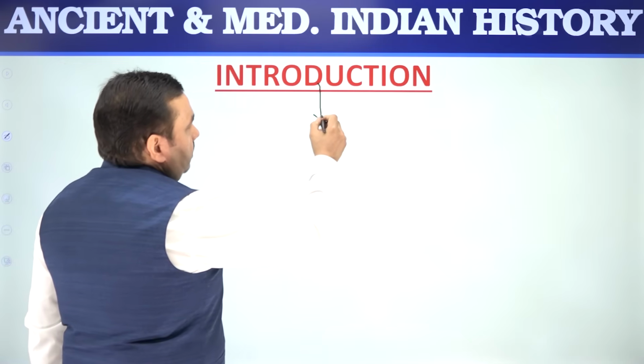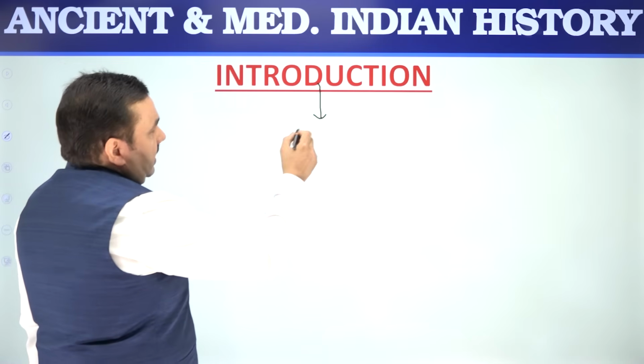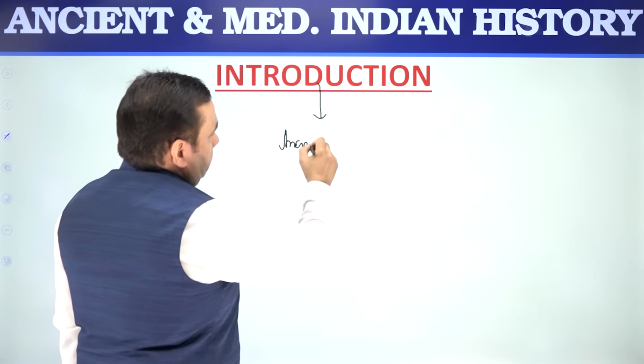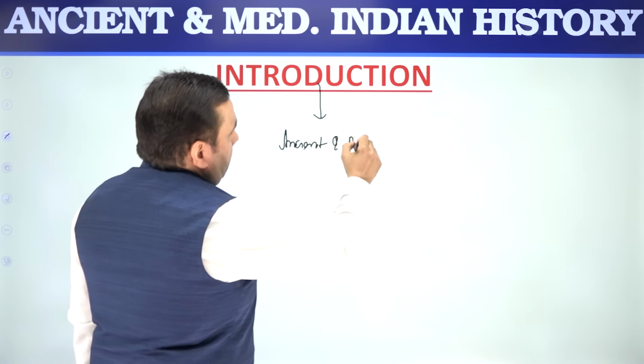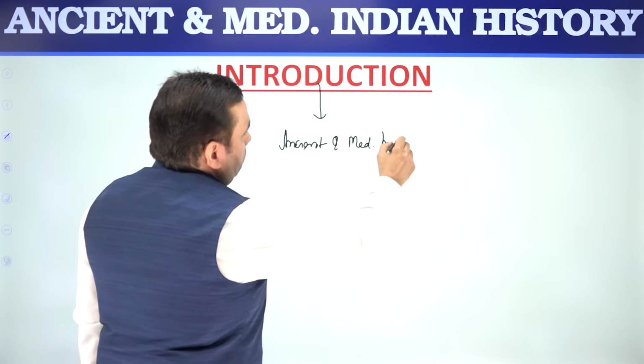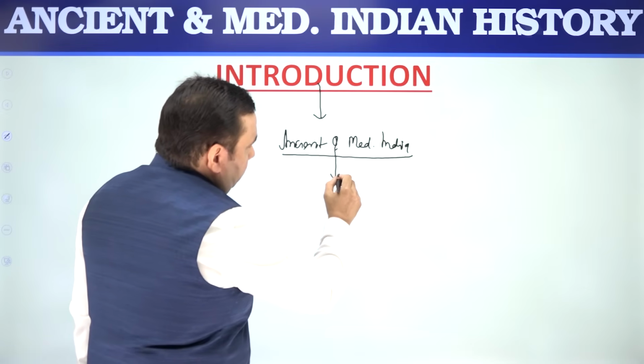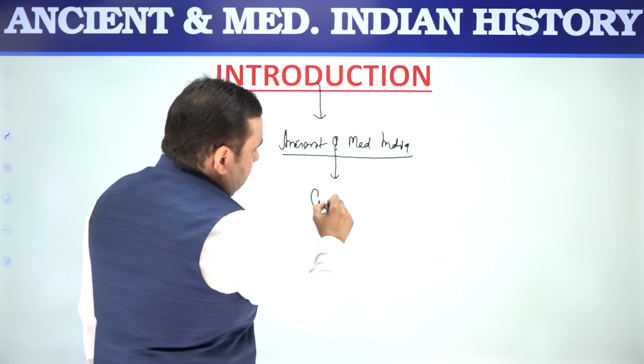This paper is part of your prelims test series and is going to cover the topics of ancient and medieval history. You know that ancient and medieval India are important for prelims primarily from a cultural perspective.